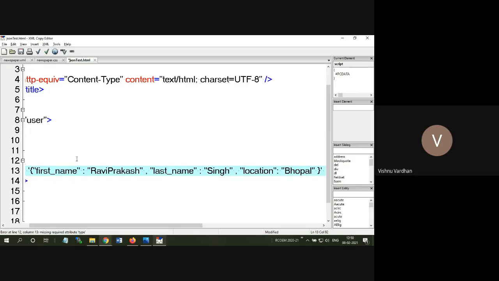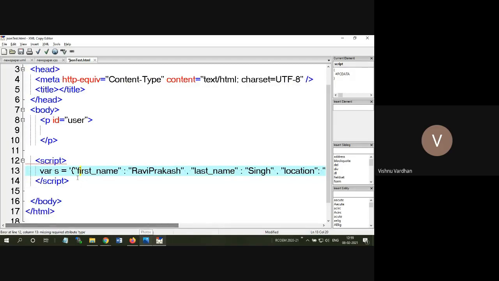Normally 2 to 3 fields are not what you will have in your web applications. It will be nearly a minimum of 30 to 100 fields. In that way we will generally have our data. It is up to you how to parse accordingly, but for our simplistic implementation we are keeping 3 elements: first name, last name, and location. How to represent this data, we are going to see from the JSON parsing. And after this you have to terminate this statement.